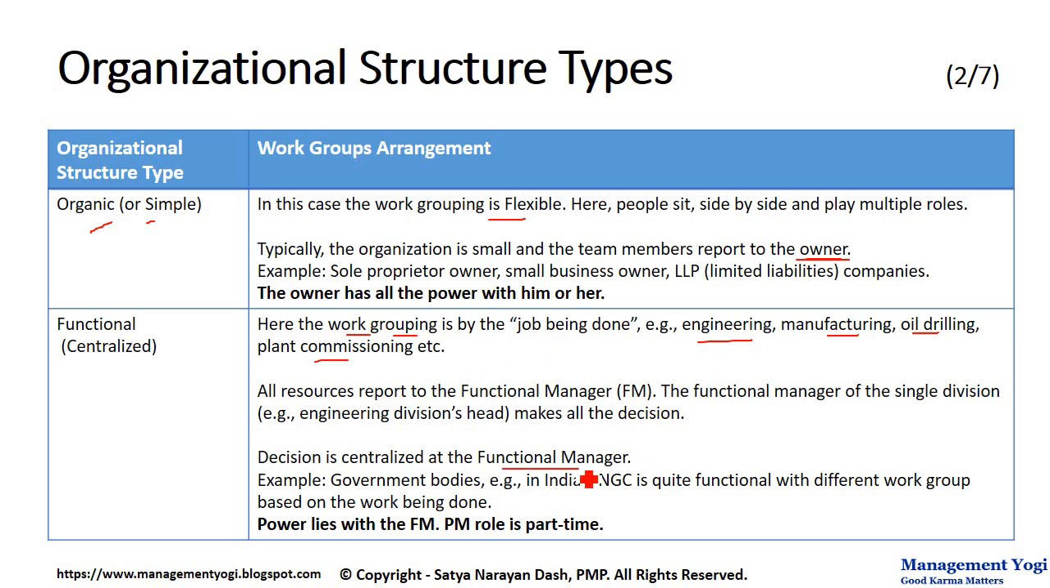For example, one government body in India is called Oil and Natural Gas Commission. In that you have divisional bodies: engineering, one group; oil drilling, one group; distribution, one group. And all the power lies with the functional manager who is heading that particular work group. So it is very much centralized in nature. That group has all the authority with respect to that functional manager. So the power lies with the FM. The PM role is part-time, if the PM role exists.